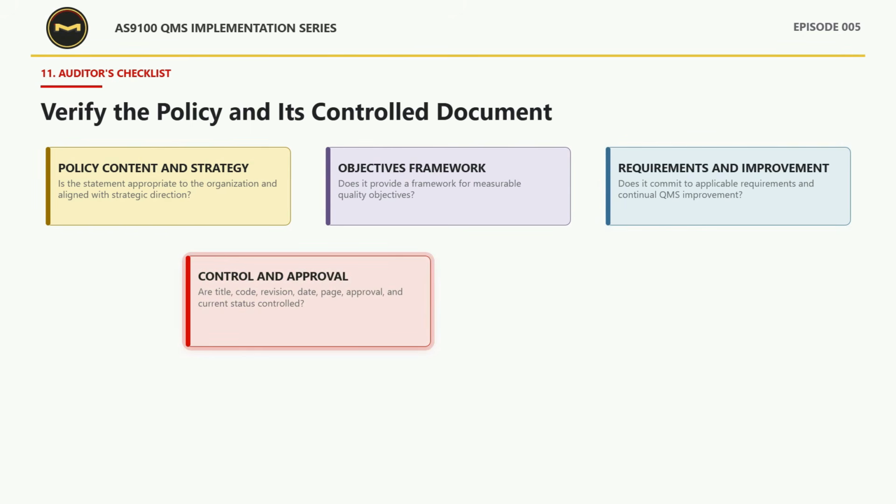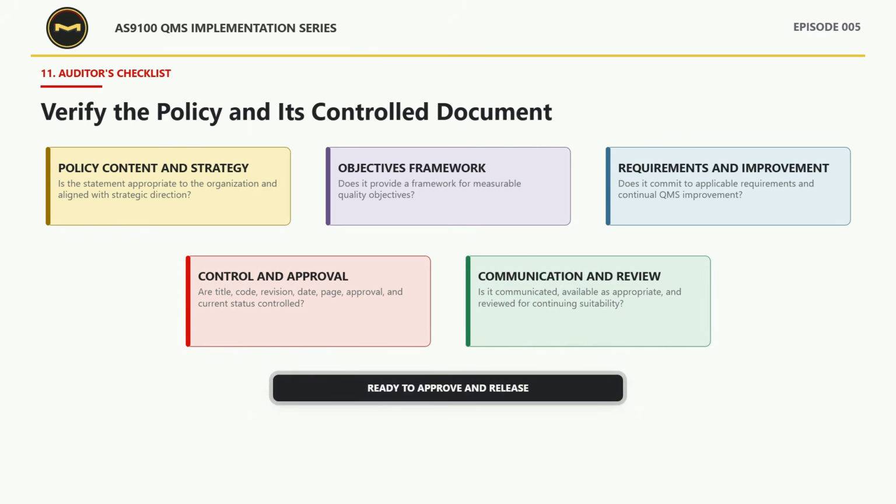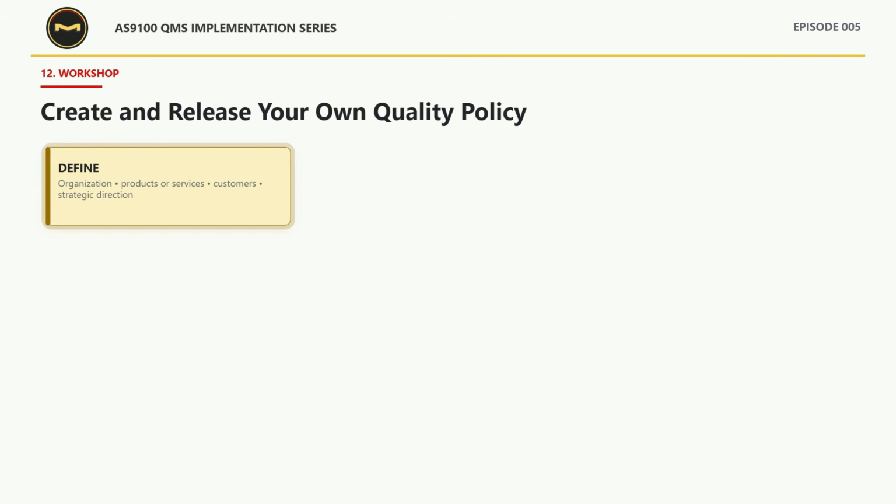Then inspect the control fields: title, code, revision, issue date, page, approval, and current status. Finally, confirm that the policy will be communicated, made available as appropriate, and reviewed for continuing suitability. When all 5 checks pass, the policy is ready for top management approval and controlled release. Now it is your turn to produce the real deliverable.